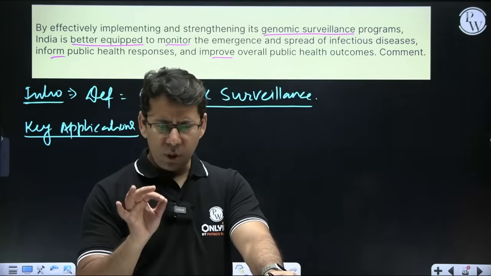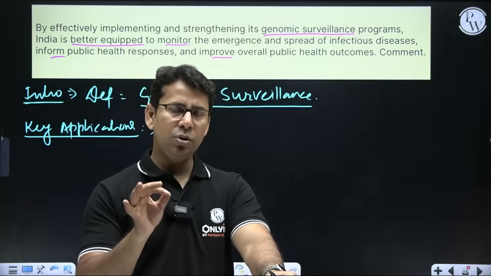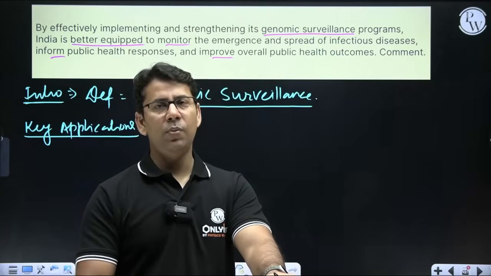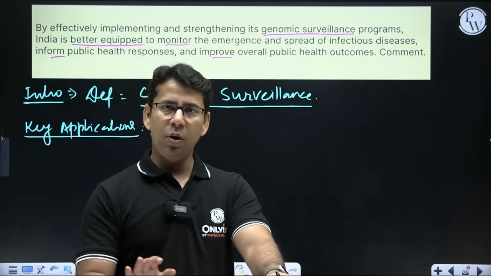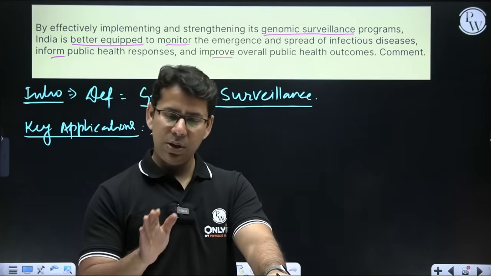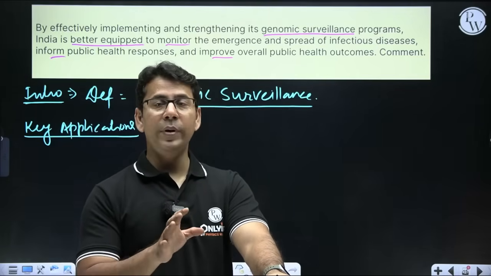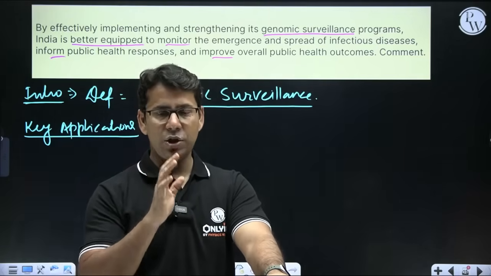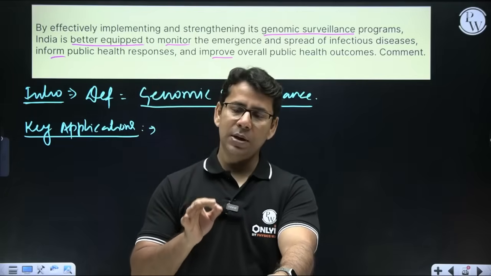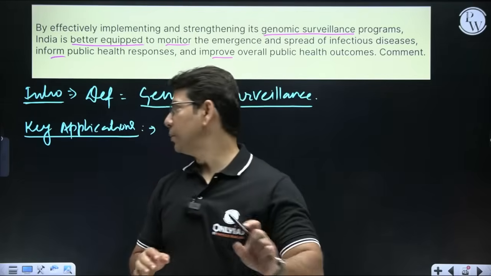So more objectively, if we do genomic surveillance, then what can we get? And we are already doing two genomic surveillances: one is for COVID, another is for tuberculosis. So in COVID, if we take one standardization, then the key application is early detection of outbreak.